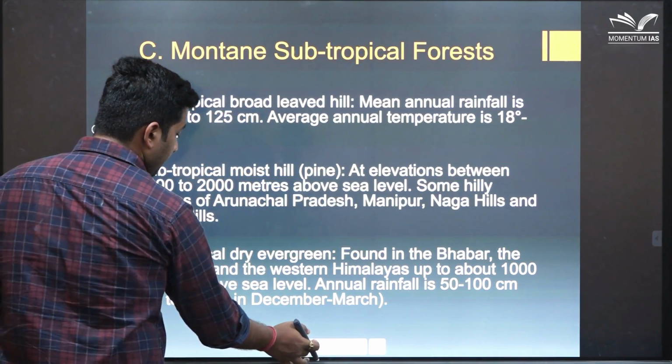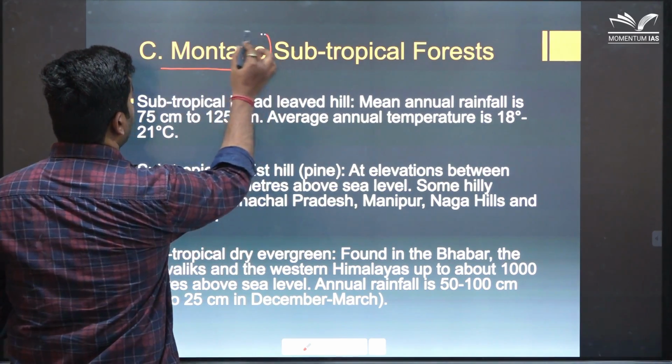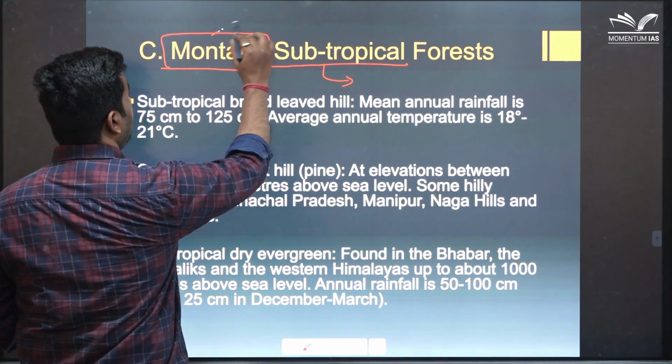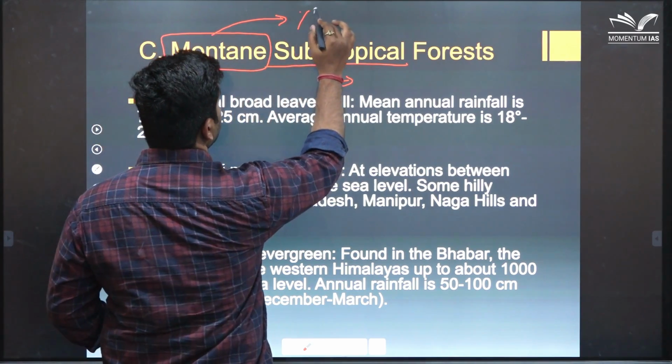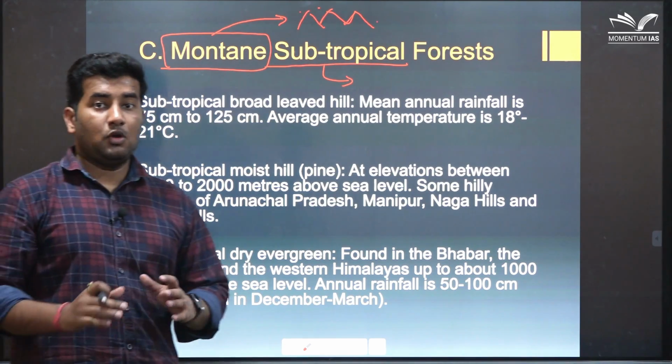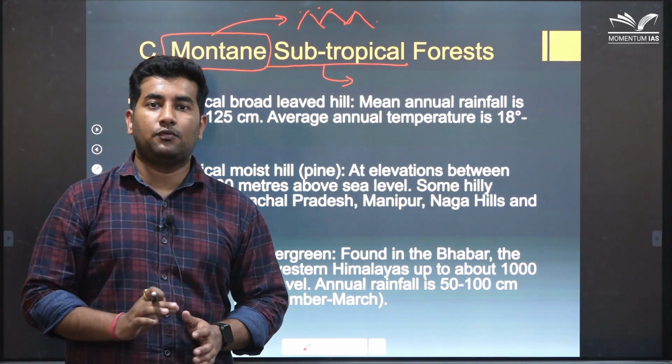Third are montane subtropical forest, found in the subtropical region, and montane refers to anything that is mountainous. So, we also know that mountain does not have uniform rainfall.